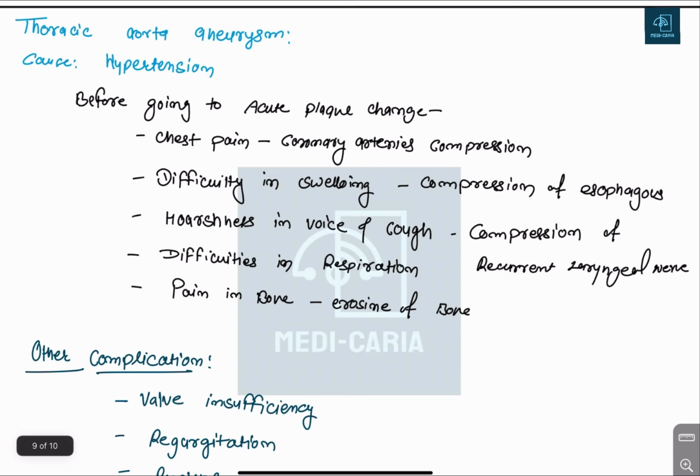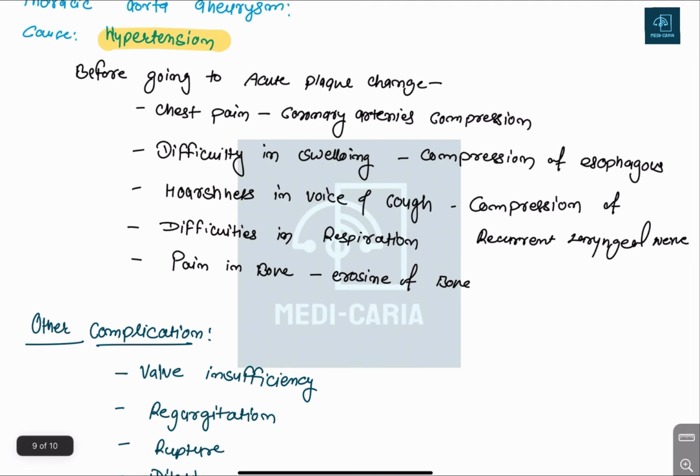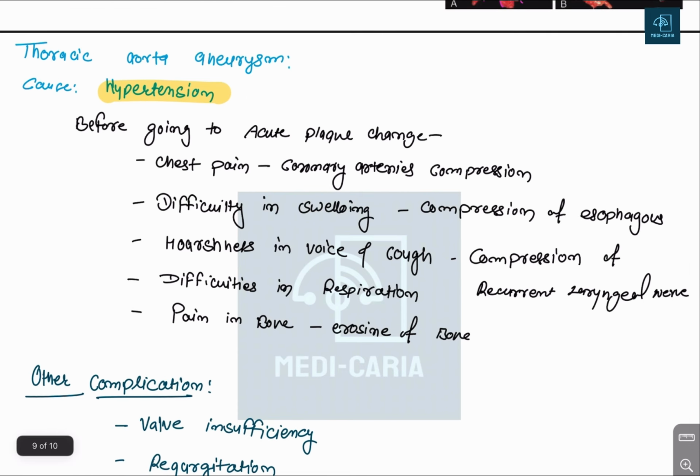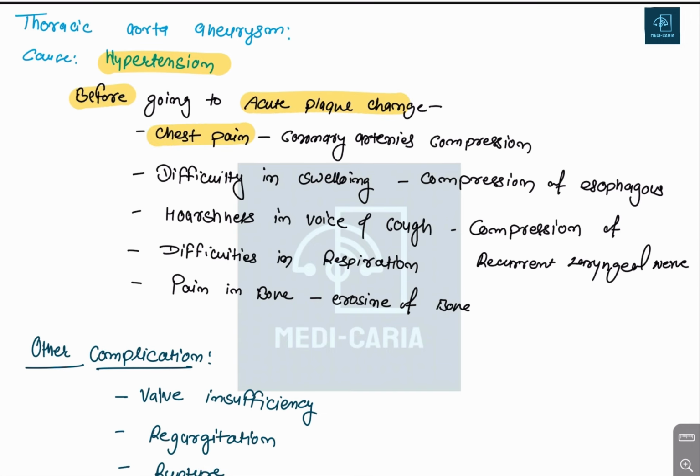So the main cause of the thoracic aortic aneurysm will be hypertension. Okay, and before going to the acute plaque change, there are some signs that you can easily make out, what complications the patient has. The patient has chest pain. Okay, the chest pain will be because of coronary artery compression.